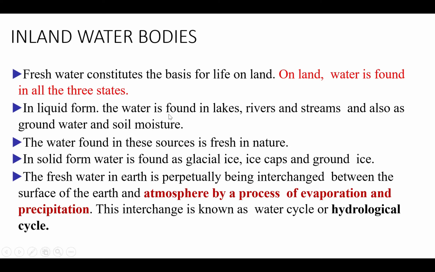In the liquid form, water is found in lakes, rivers, streams, and also in groundwater and soil. The water found in these sources is fresh in nature. In solid form, water is found in glaciers, ice caps, and ground ice. The fresh water on earth is perpetually being interchanged between the surface of the earth and the atmosphere by the process of evaporation and precipitation. This interchange is known as the water cycle or hydrological cycle.